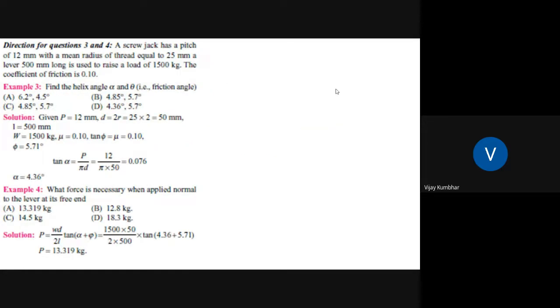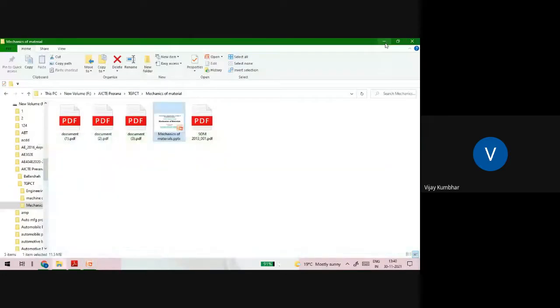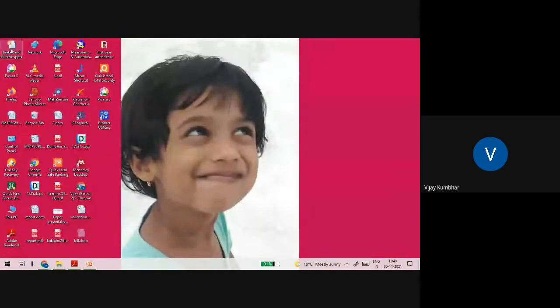Okay, so this is what the screw jack, basic engineering mechanics, and all these things. Now, application of this friction is the design of clutch as well as brakes. Design of brakes as well as clutch. So, what is this clutch exactly?